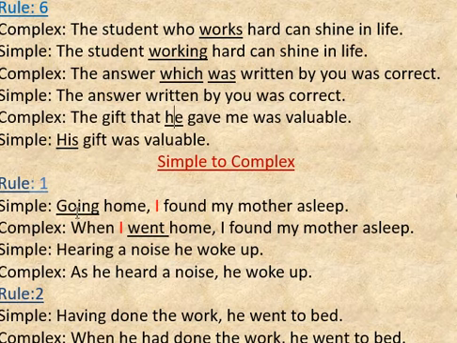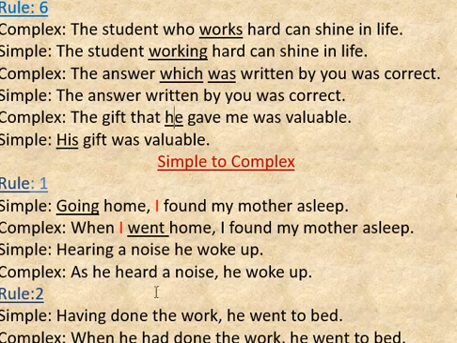That is rule number 1. If there is a present participle in the simple sentence. Going home, I found my mother asleep. Going home indicates time, so we take the conjunction when. When I went home, I found my mother asleep. Another example, hearing a noise, he woke up. Hearing a noise seems a reason. So we take as. As he heard a noise, he woke up.